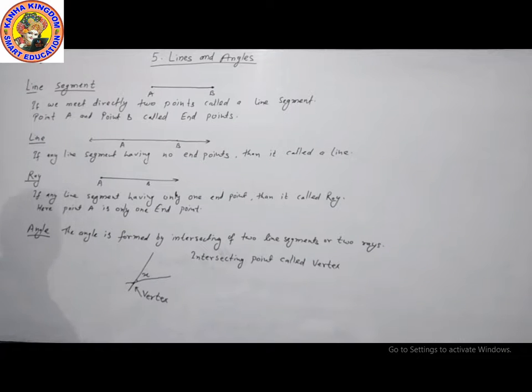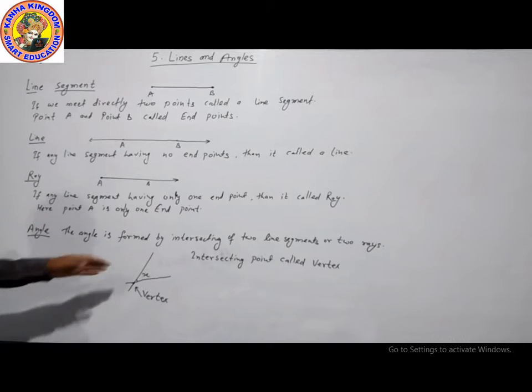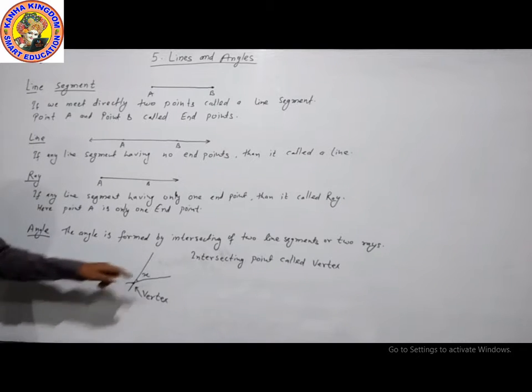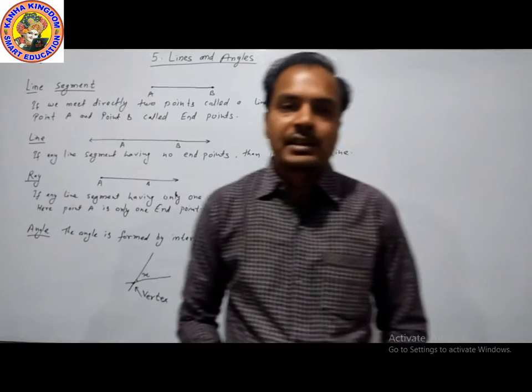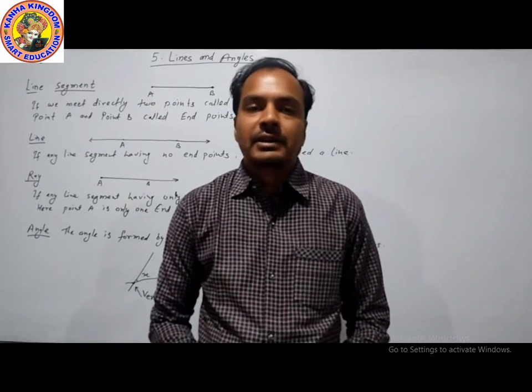So these are the basic definitions. A line segment has two endpoints, a line has no endpoint, a ray has only one endpoint, and the intersection of two lines makes an angle. You can take a screenshot of this. We will move to our other definitions.